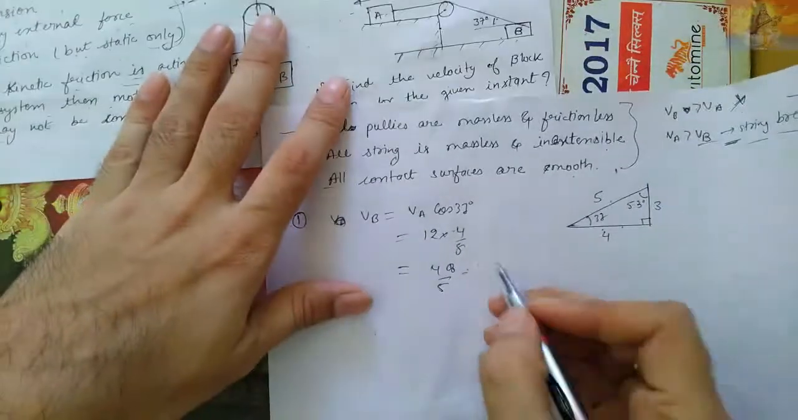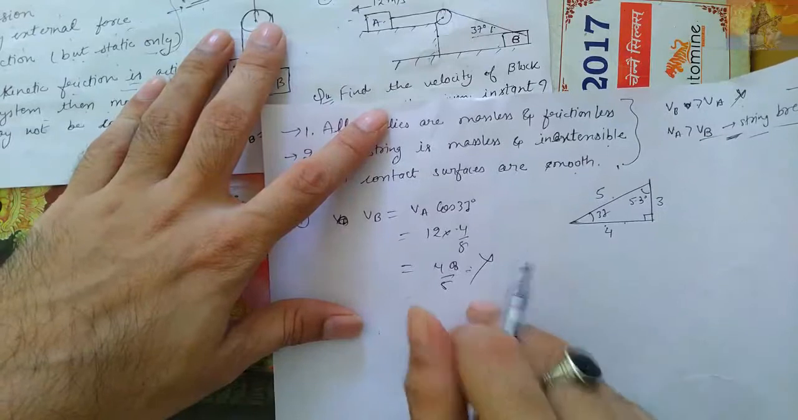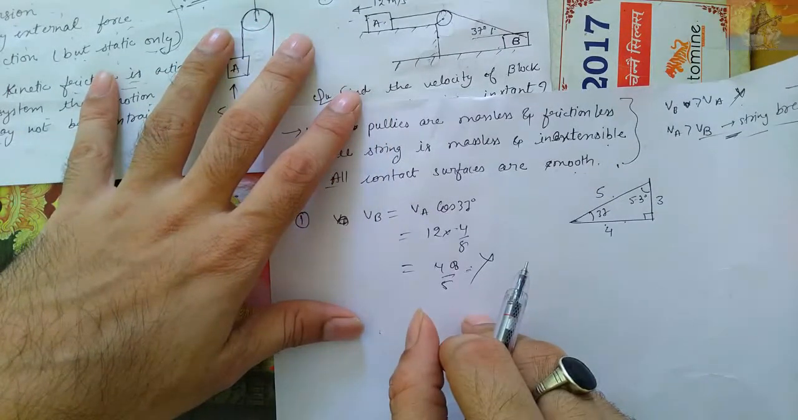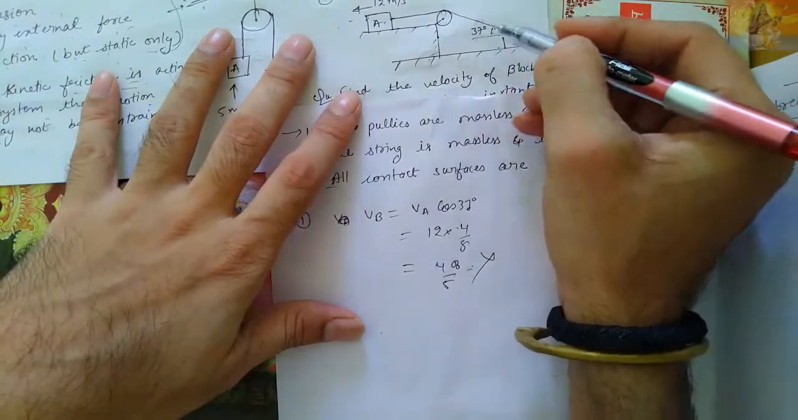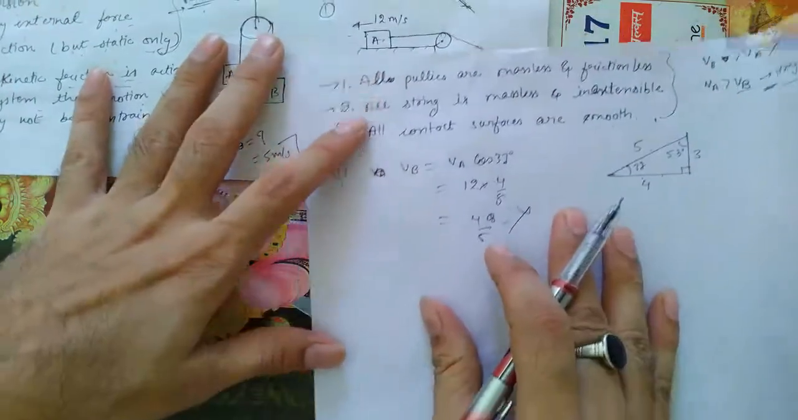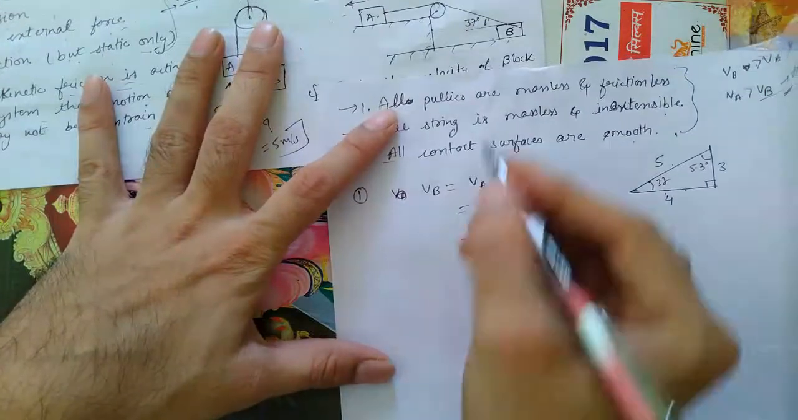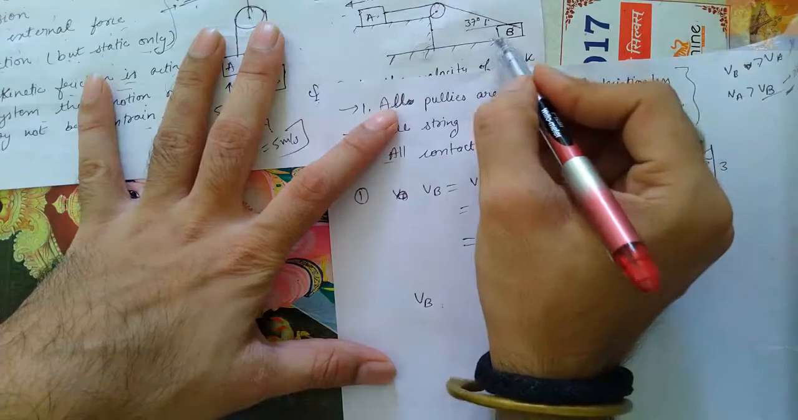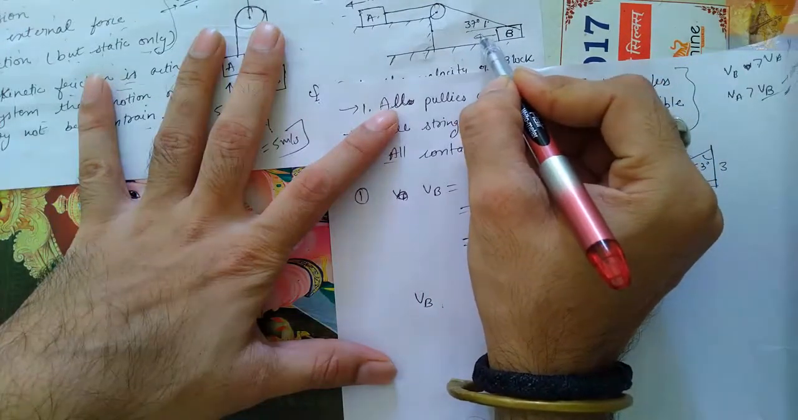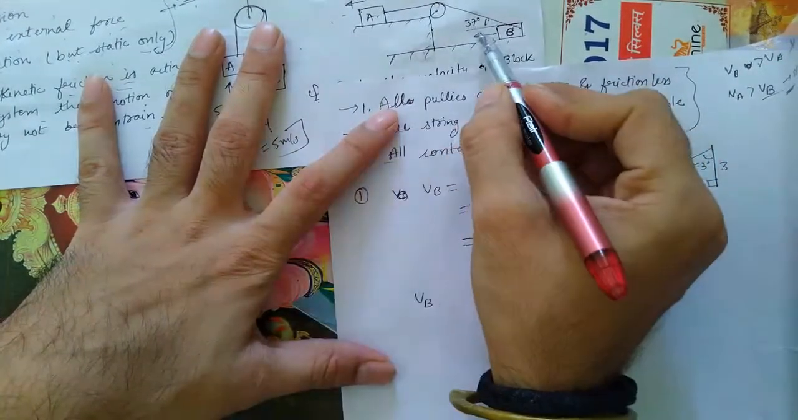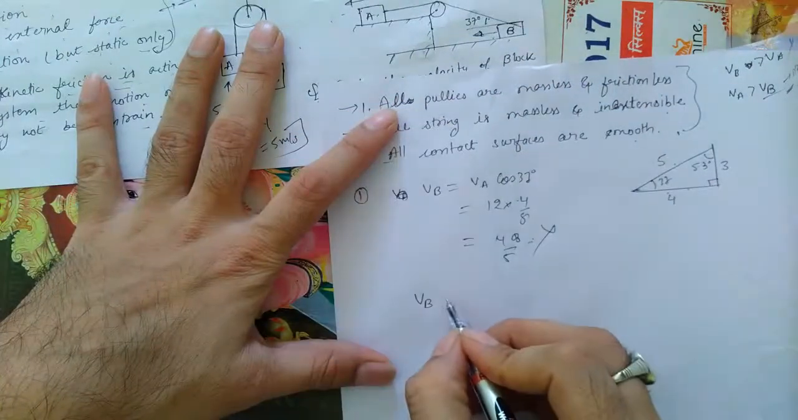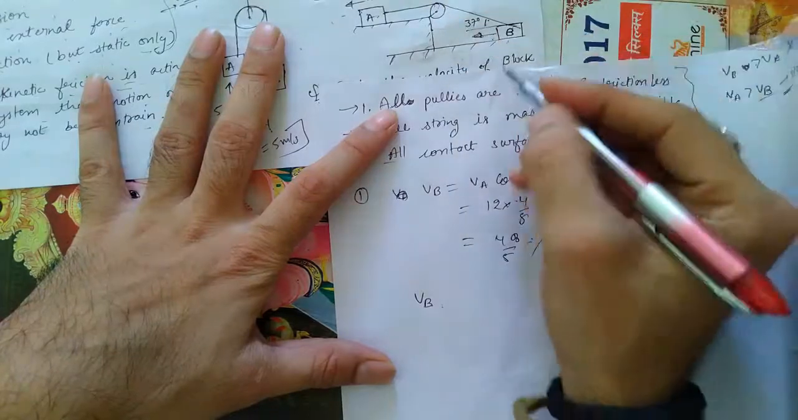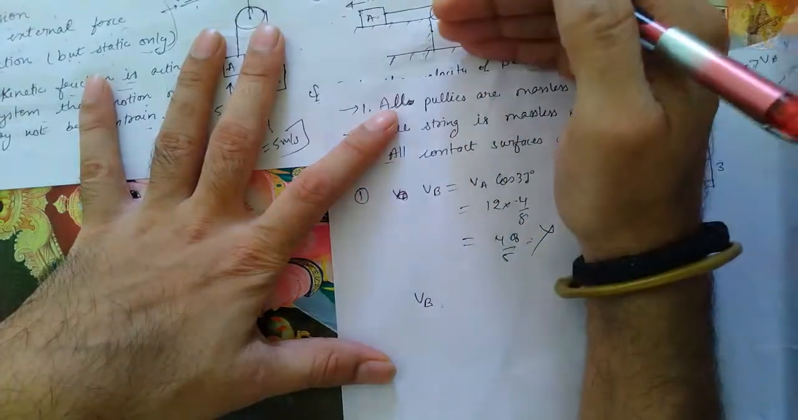Yes or no? No, this is wrong. This solution is wrong. Generally we think like that, which is not true. We think this component will come, but the actual solution is: let the velocity of B be VB. Suppose this VB is moving in this direction. So what will be the velocity of VB in this direction?